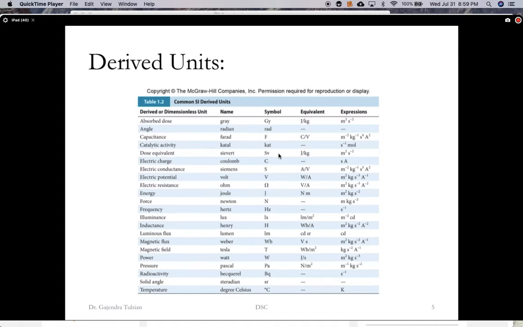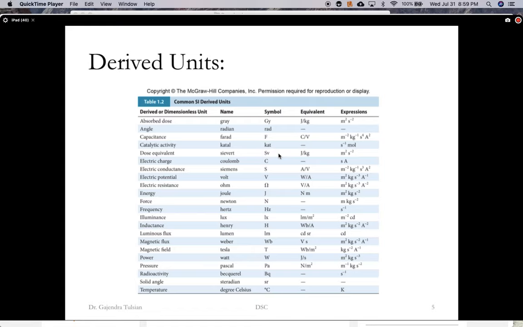So here's a list of various quantities that are measured. So for instance, energy. The SI unit for energy is the joule, and that's denoted by J. The joule is meter squared kg per second squared. So as we said, this quantity that we are interested in can be expressed in terms of those 3 quantities.